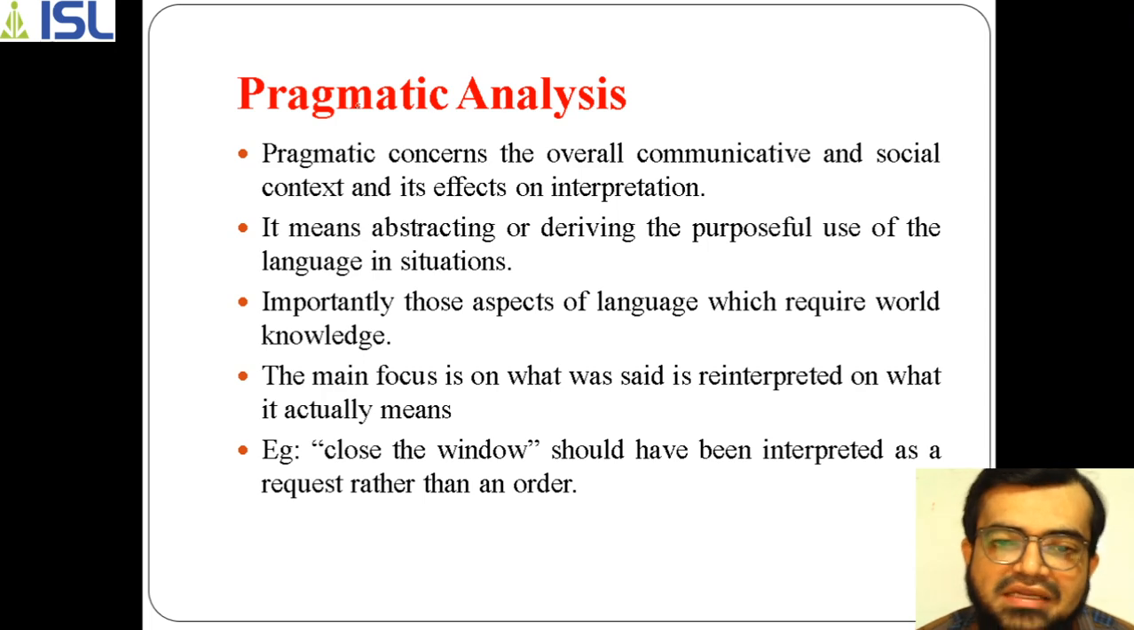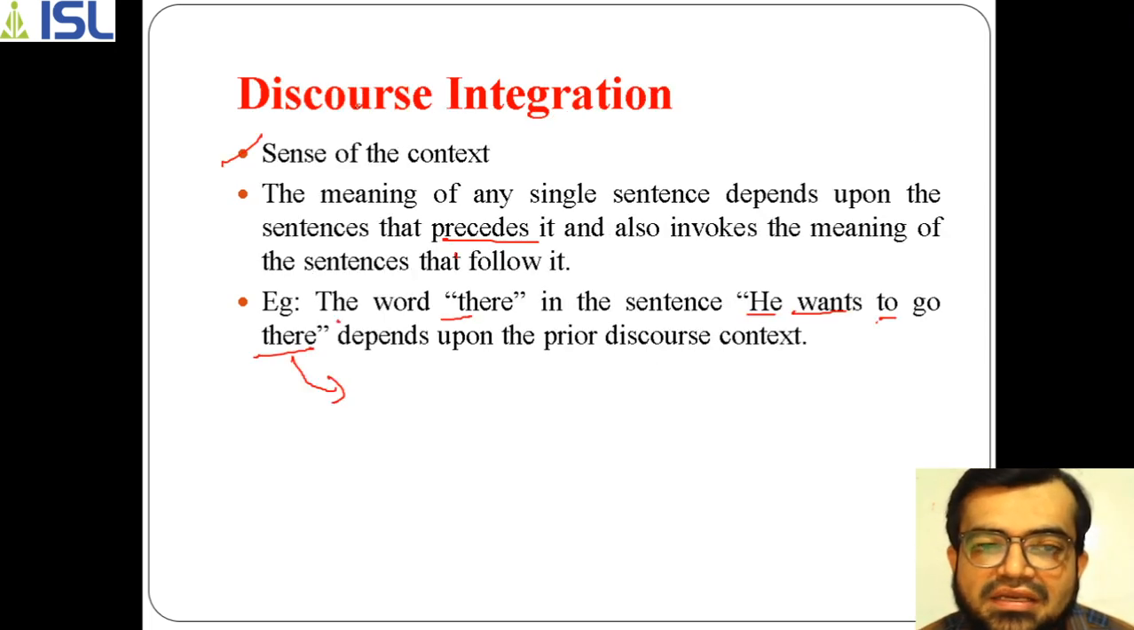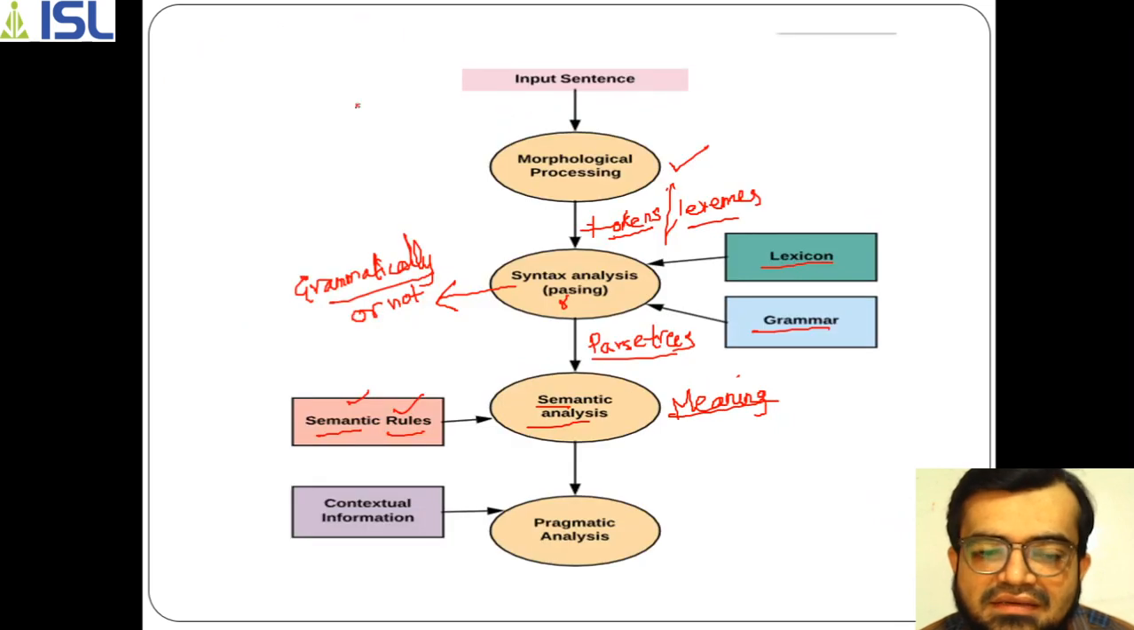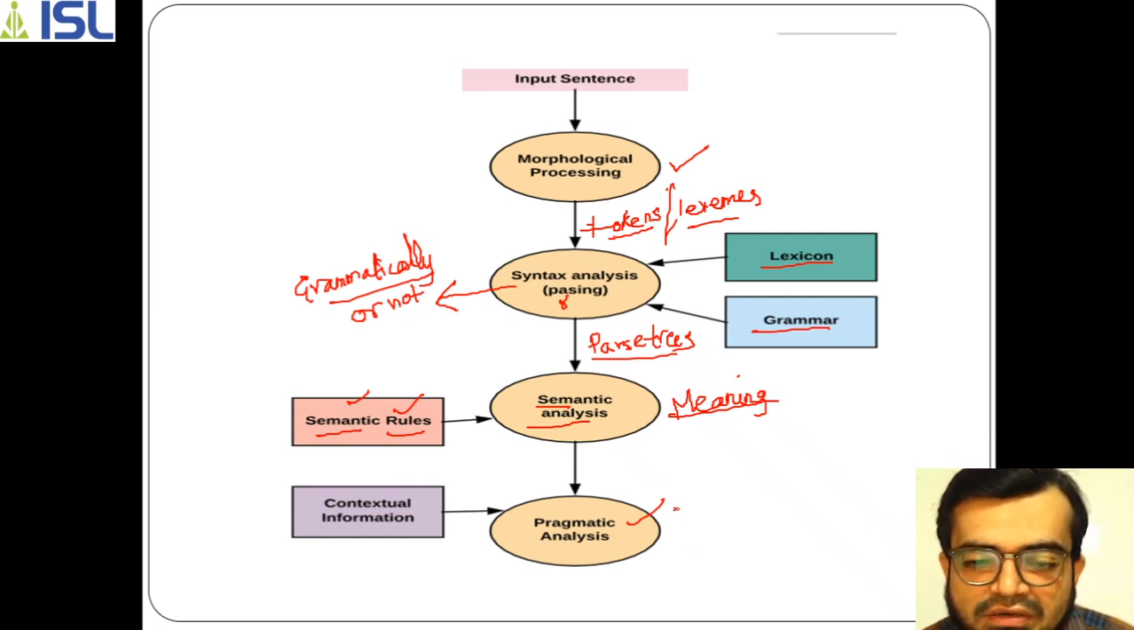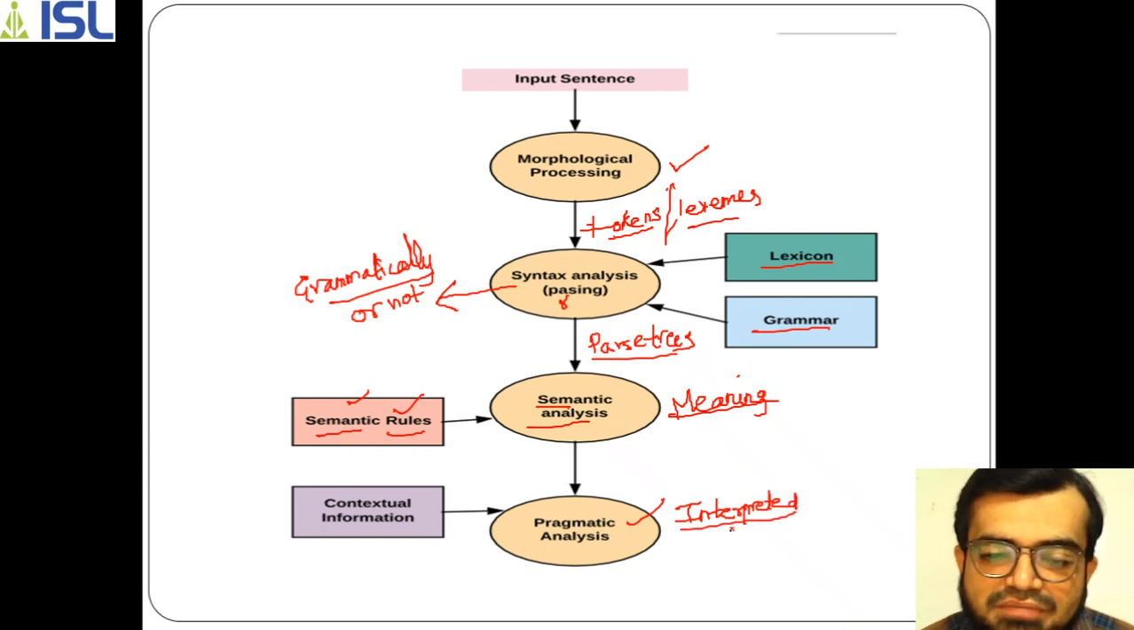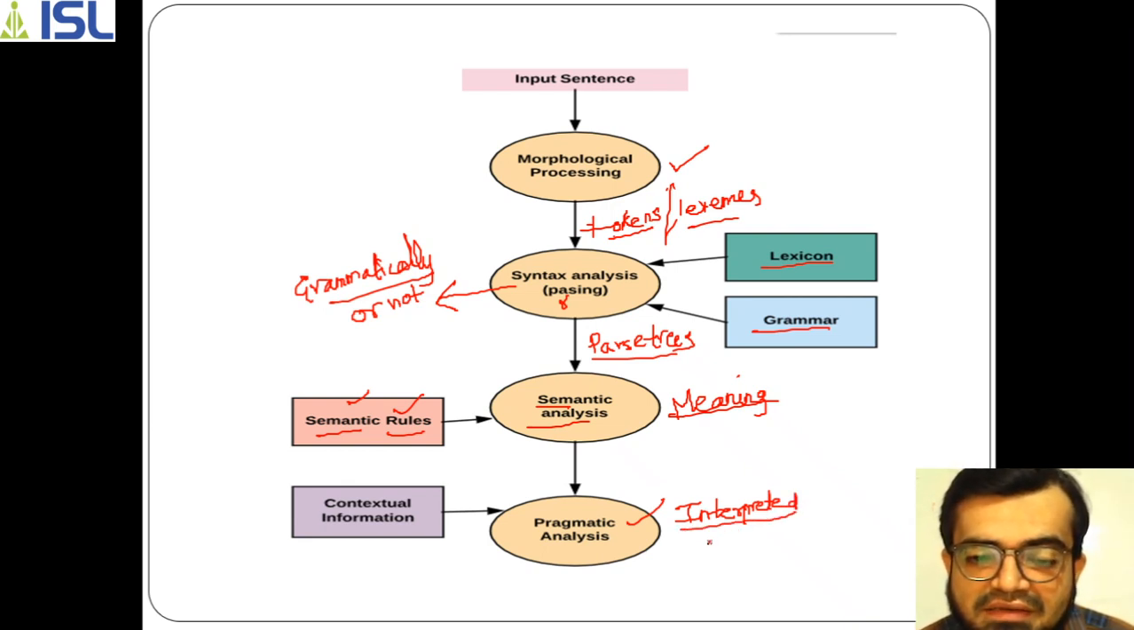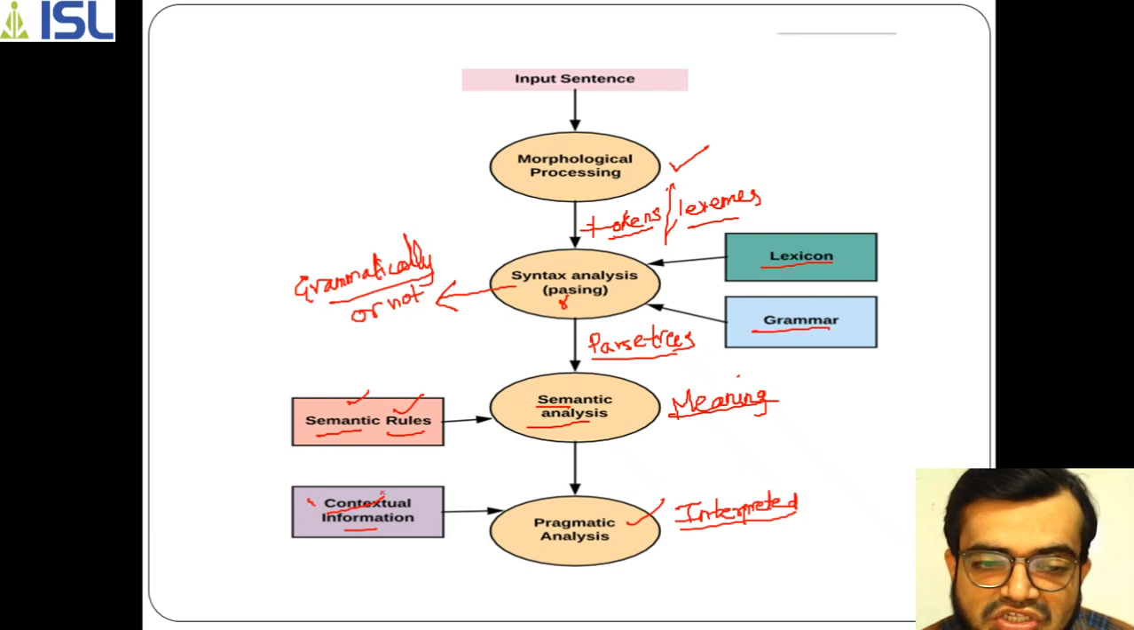The next is pragmatic analysis. In pragmatic analysis, one sentence can be interpreted in different ways. Based on the situation and the context, the sentence has to be interpreted differently. So the machine needs to understand contextual information, which will be an input for determining the pragmatic analysis, so that the sentence that has been given is interpreted correctly.